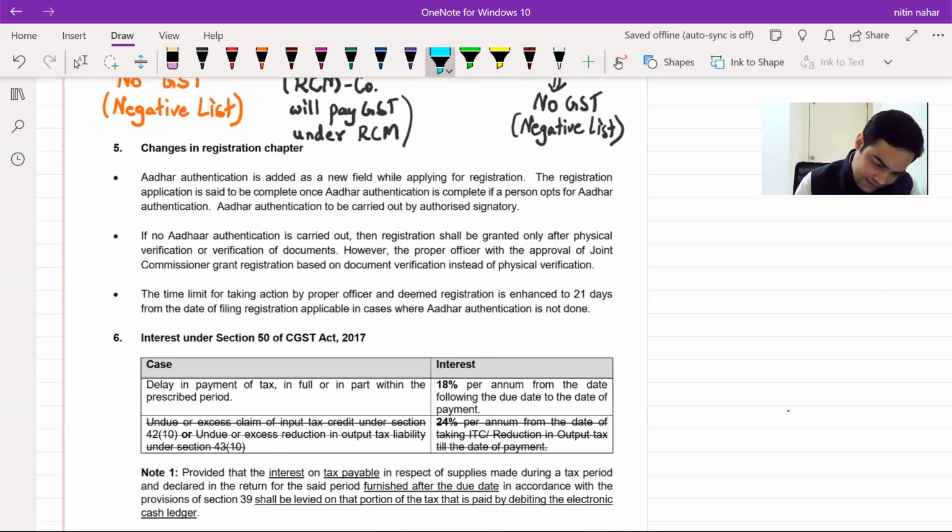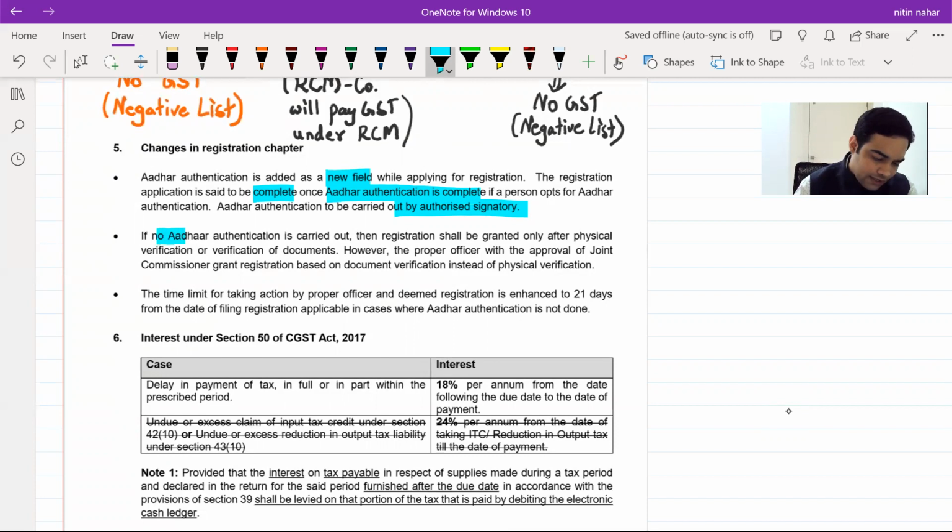Aadhaar authentication is a new field which is added for applying for registration. The application is said to be complete once Aadhaar authentication is complete if a person has opted for it. Aadhaar authentication is to be carried out by the authorized signatory. For a proprietor, for a partnership firm, the authorized partner, for a company, the authorized director, for a trust, the authorized trustee. All these will be the authorized signatory.